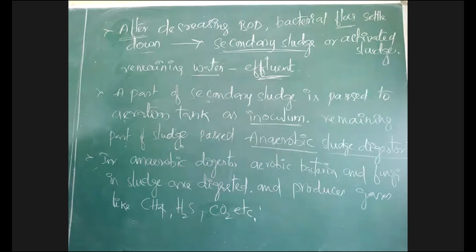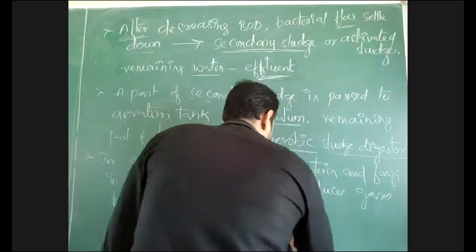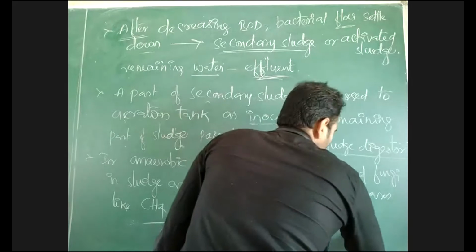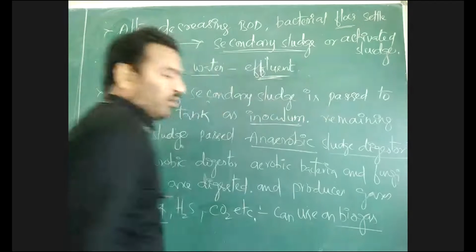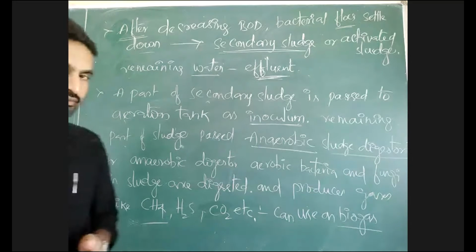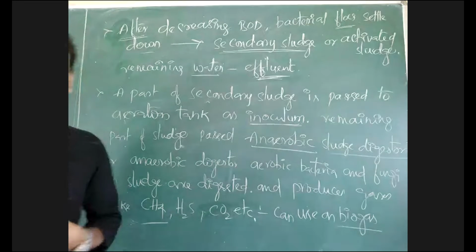As methane is produced, we can use this as biogas for cooking or some flaming like that. This is the total process.